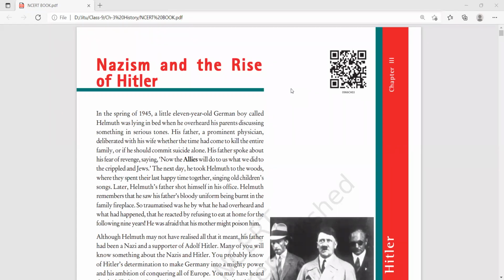And here the word Allies means the countries Britain, or you can say England, USA, Russia, etc. They will do so what they did with the crippled. Crippled means a disabled person, and with the Jews. It means something wrong happened in Germany with the crippled and the Jews. We have to discuss these things because they happened after the First World War and before the Second World War. We have to discuss all these things here.